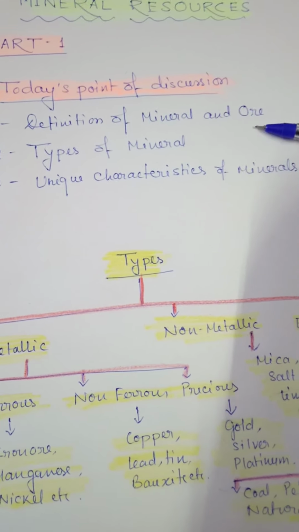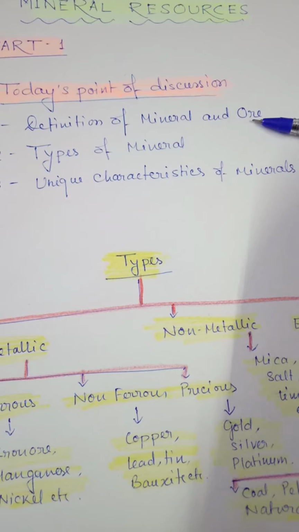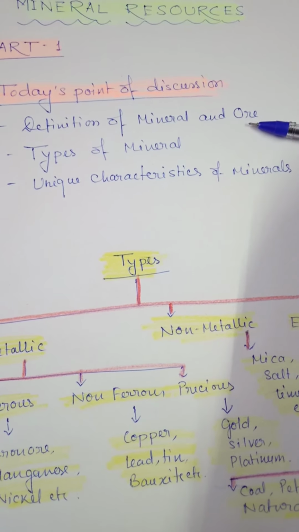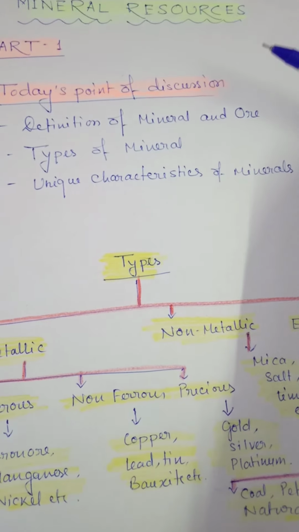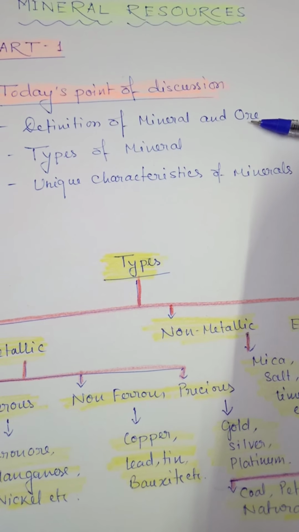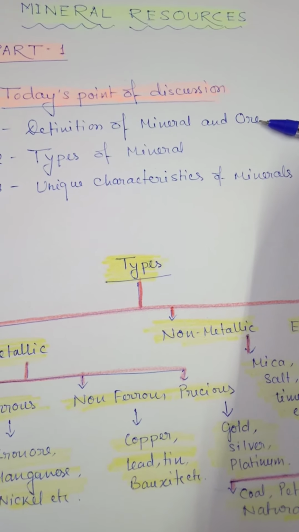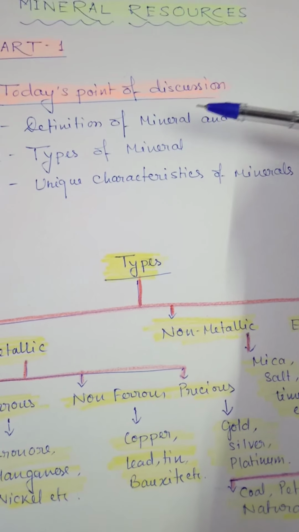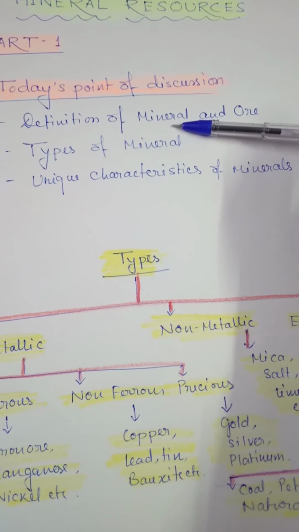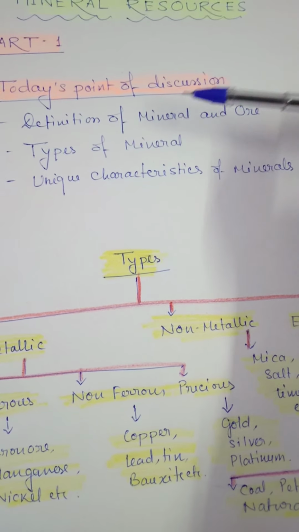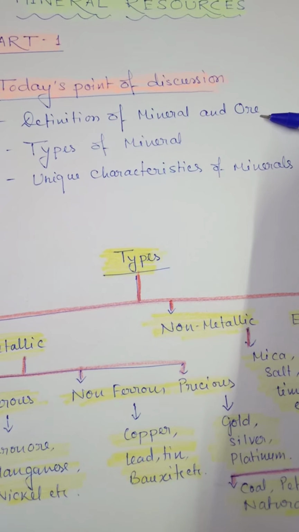Otherwise, if a very small amount of mineral is present in the ore, in that case extraction will not be profitable. So for extraction of the mineral from the ore, we always have to see it should be commercially viable or profitable. Clear? So students, I think you have understood what is mineral, and mineral we can always get from ore, we can extract from the ore.